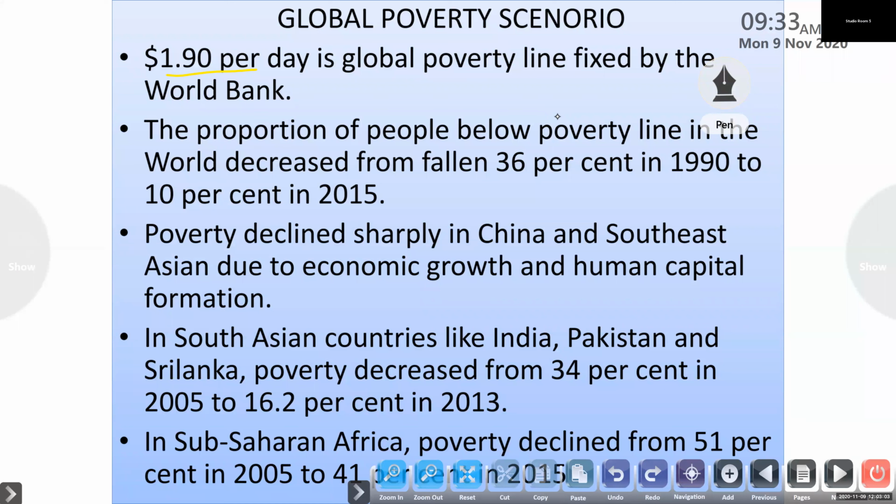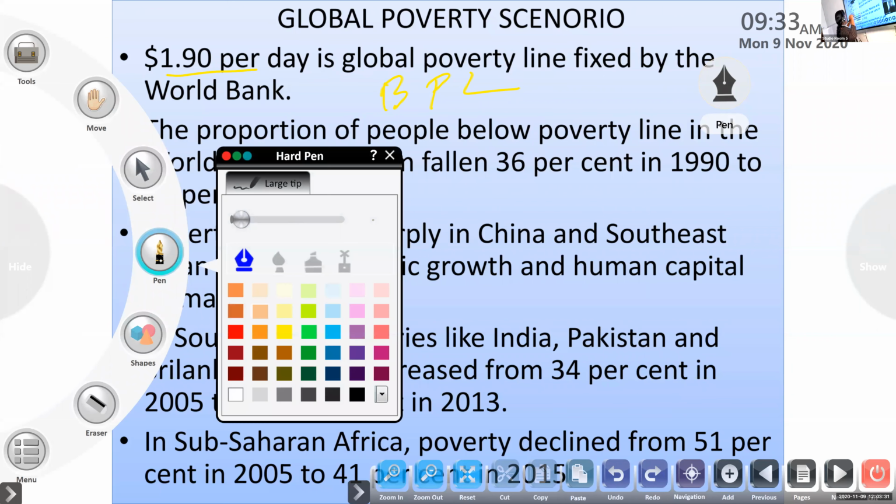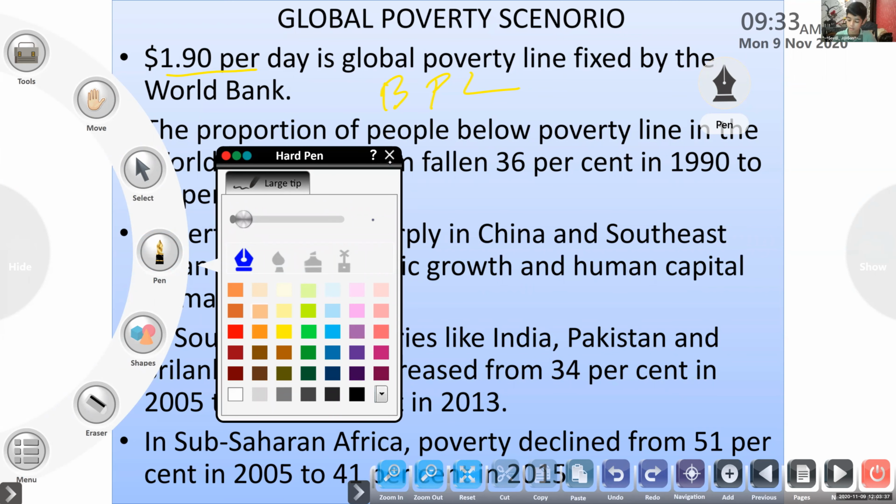So $1.90 per day is the global poverty line fixed by the World Bank. According to the World Bank, if a person gets less than $1.90, he is considered poor. That is BPL. BPL means below poverty line.